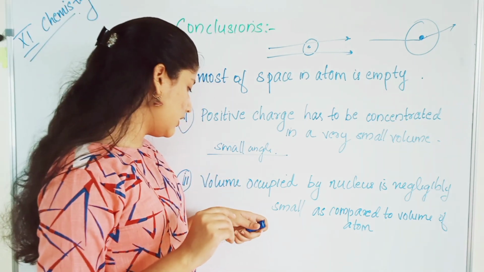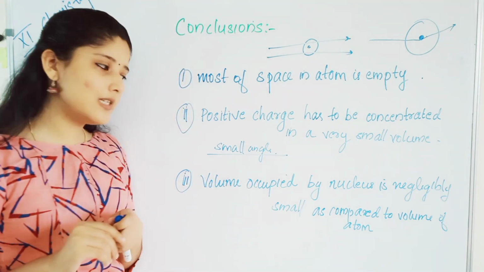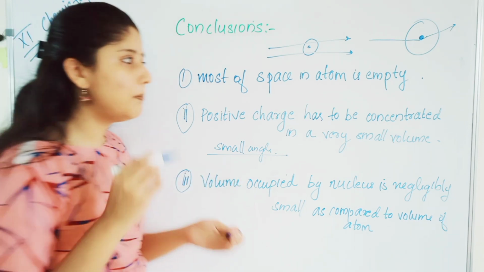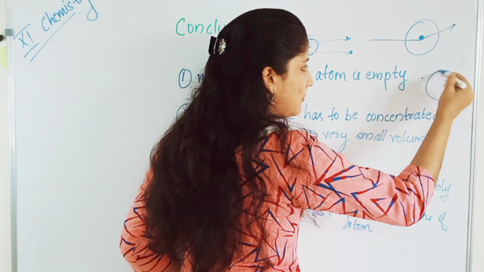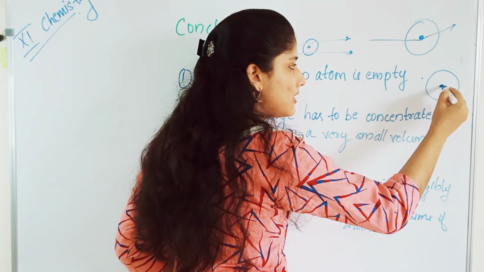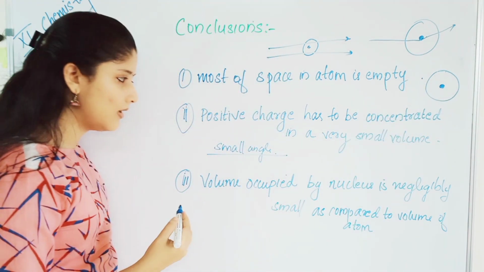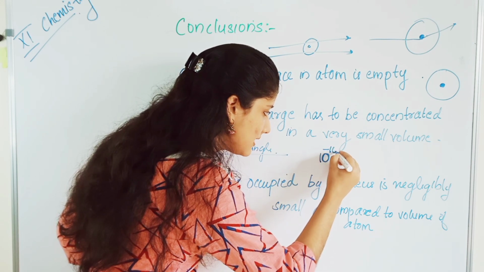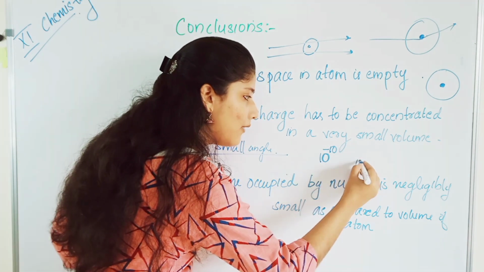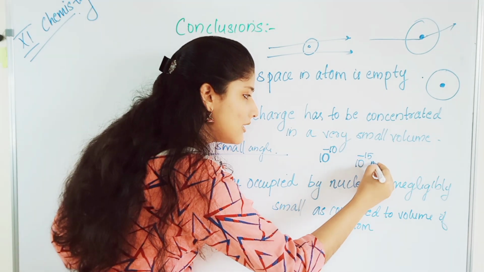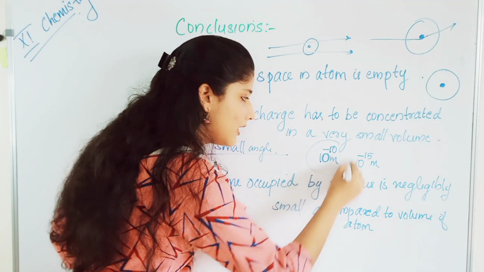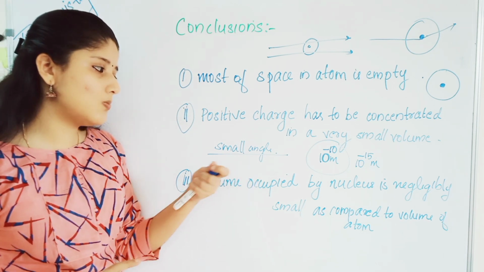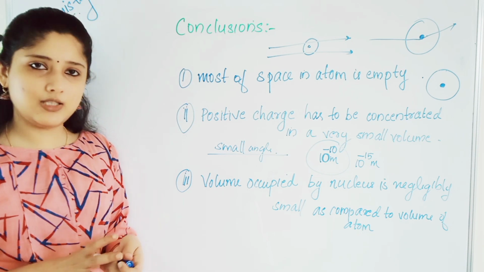Look at the third conclusion. The volume occupied by the nucleus is negligibly small as compared to the volume of the atom. This is what I told. Compared to the volume of the atom, the space occupied by the nucleus is negligibly small. If the radius of an atom is 10 power minus 10 meter, the nucleus will have a radius of 10 power minus 15 meter. This is the conclusion: the volume occupied by the nucleus is negligibly small as compared to the volume of the atom.